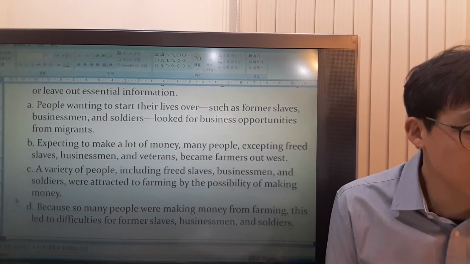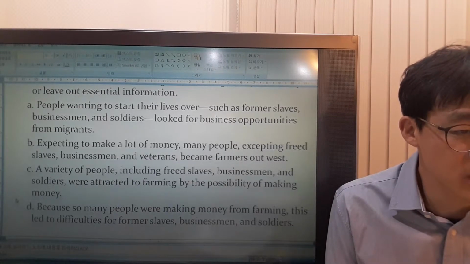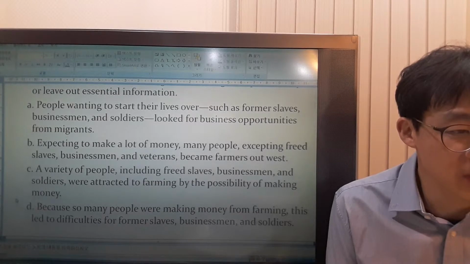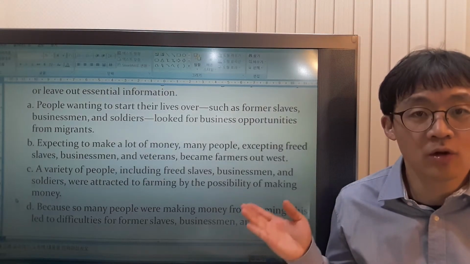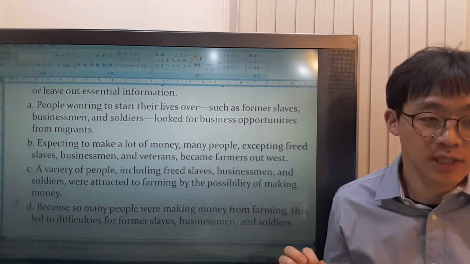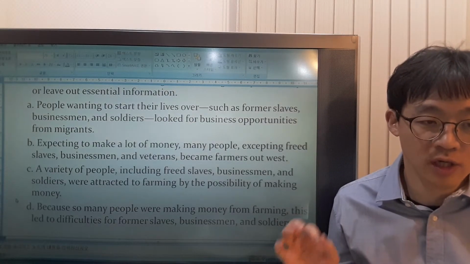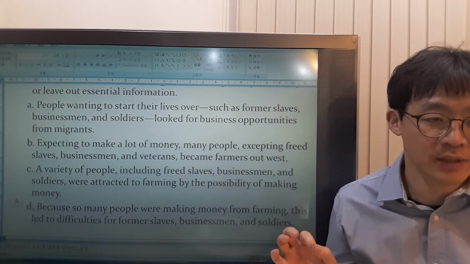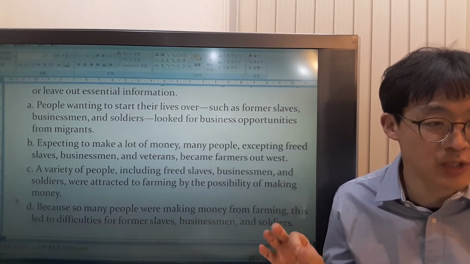A lot of people, a variety of people, including freed slaves, businessmen, and soldiers, were attracted to farming by the possibility of making money. This has everything inside, all the contents, okay? A lot of people were migrating because they thought they were going to have profit. They were going to earn money from farming. And those included freed slaves, businessmen, and soldiers.